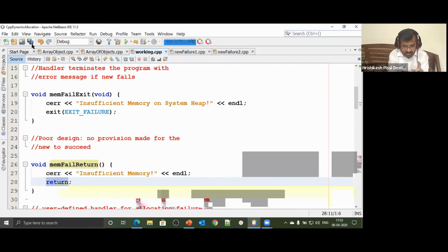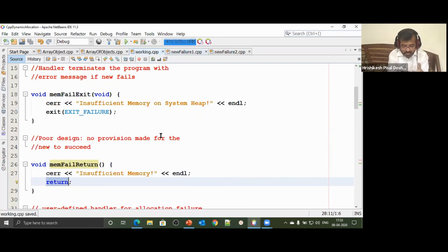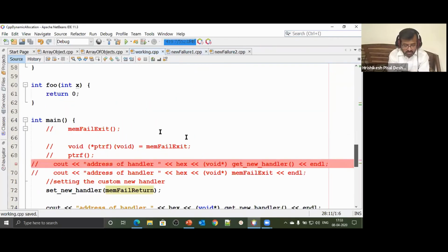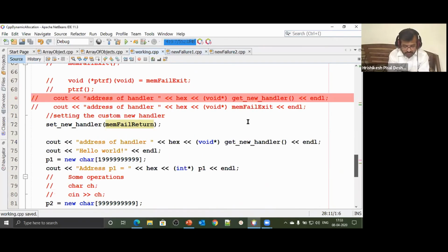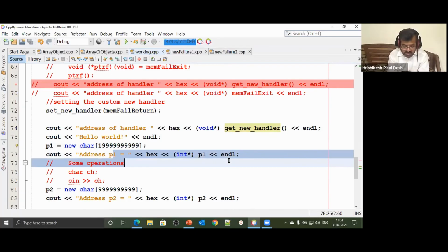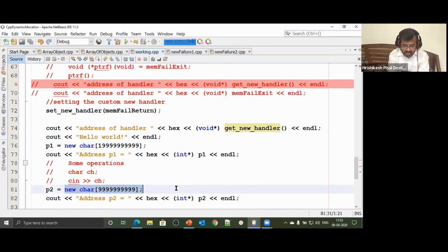We are saying return. Listen to me now very, very carefully. Yeah? What's going to happen? Now here we go. Since we know the case now, we will set the handler. Handler का address आ जाएगा. First allocation we knew it is successful. उसका address आ जाएगा, that will get printed. And we knew that second allocation is failing because अपने heap पे इतनी memory available नहीं है.